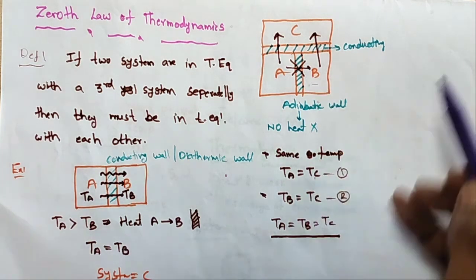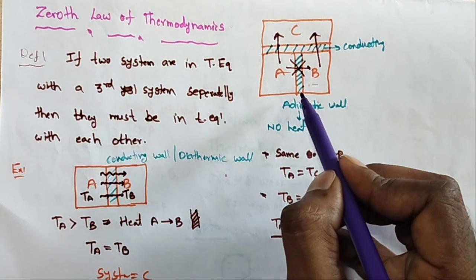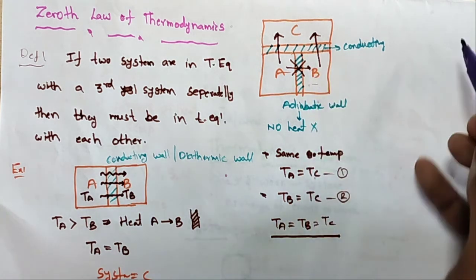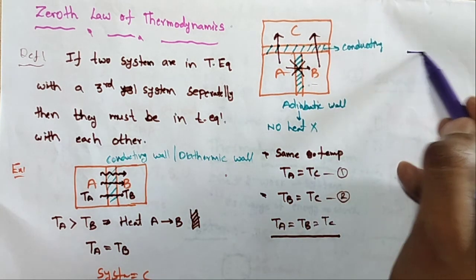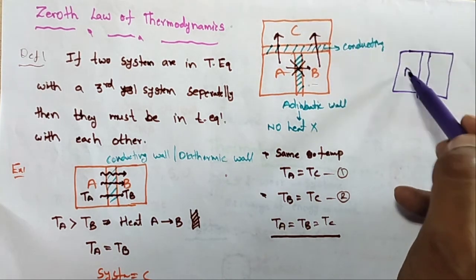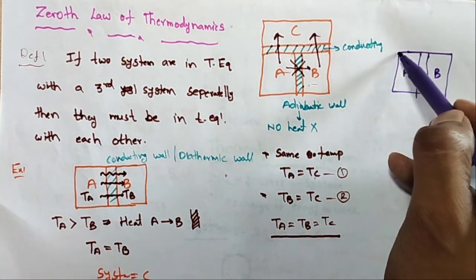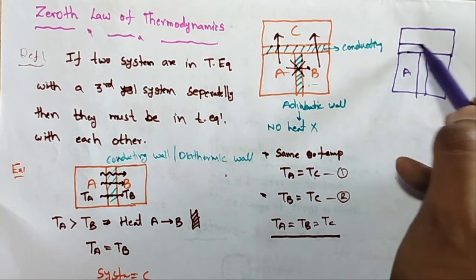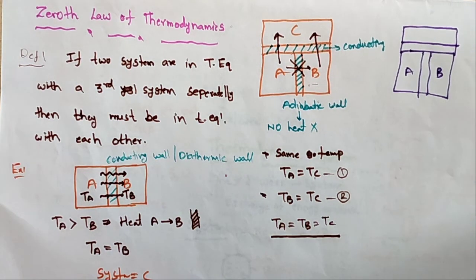Or, suppose this adiabatic wall is replaced by a conducting wall, what happens? So this is A, this is B and this is C. Now you can change the walls.